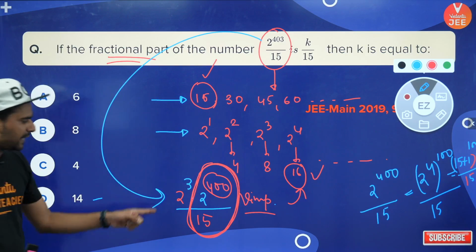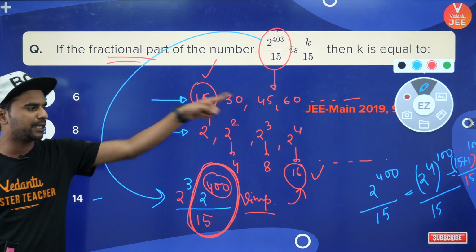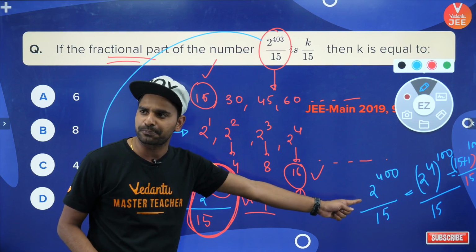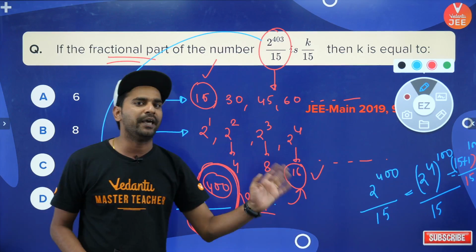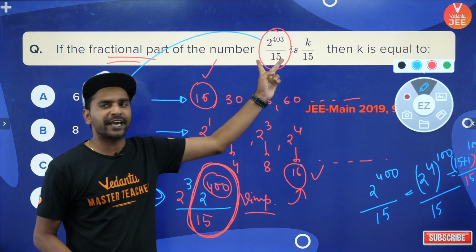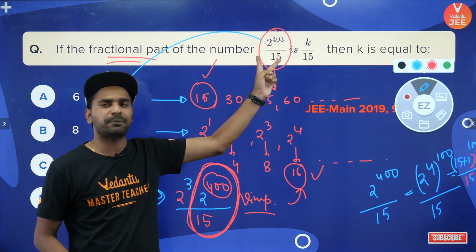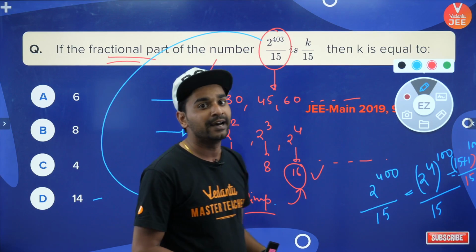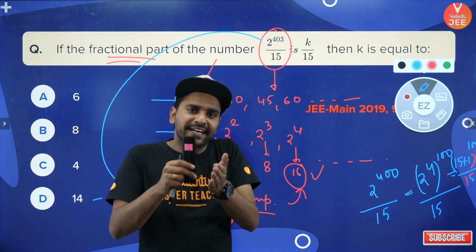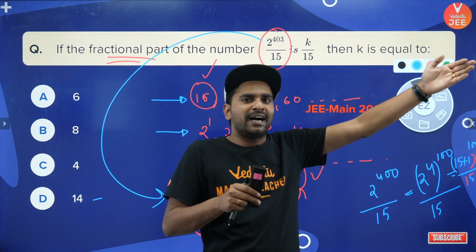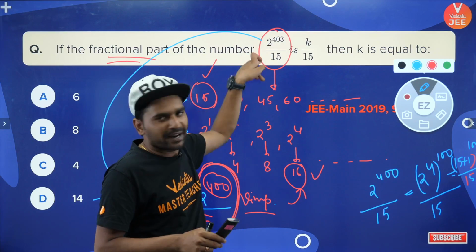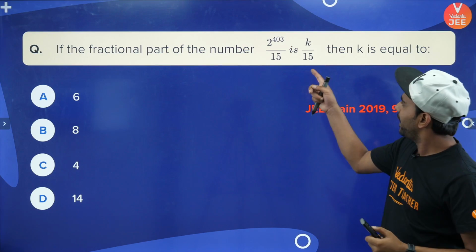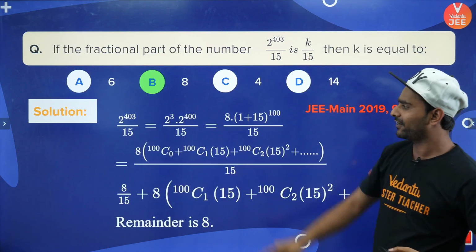But always remember that there is 2 to the power 3 outside, which you need to multiply to that one. So when you multiply this 2 to the power 3 with the one remainder coming from this particular part, the remainder will be coming out to be 8. So that means when you find out the remainder of this particular thing, it is coming out to be 8. Now 8 by 15 has to be your fractional part because 8 से पहले वाला तो सारे का सारा 15 का मल्टीपल हो जाएगा और 8 अकेला रिमाइंडर बच जाएगा, तो 8 by 15 will be the fractional part, hence the value of k will be 8.